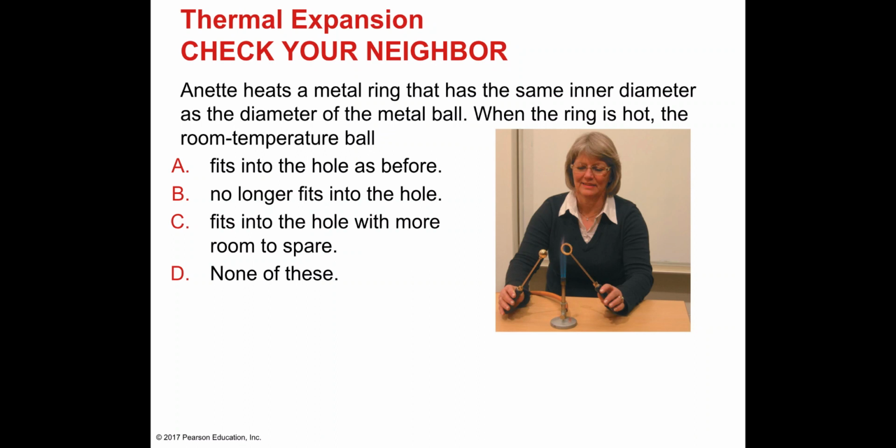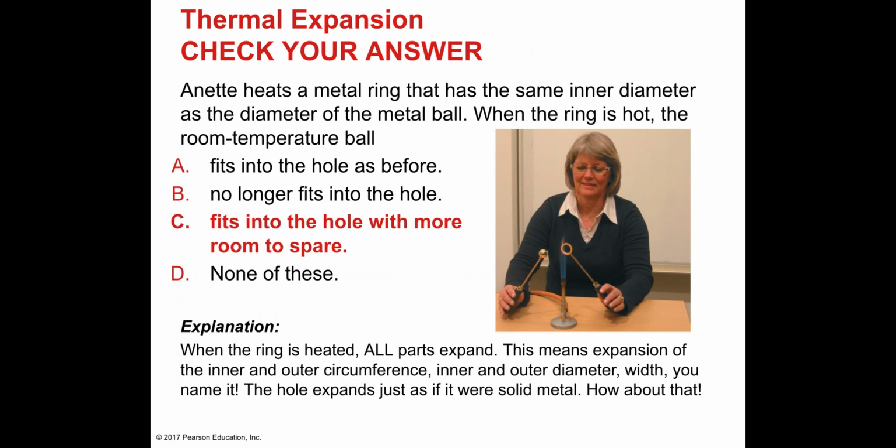Consider a metal ball that fits a metal ring with the same inner diameter as the diameter of the ball. When the ring is hot, the room temperature ball fits into the hole with more room to spare. When the ring is heated, all parts expand. This means expansion of the inner and outer circumference, inner and outer diameter, width, you name it. The whole ring expands just as if it were a solid metal. How about that?